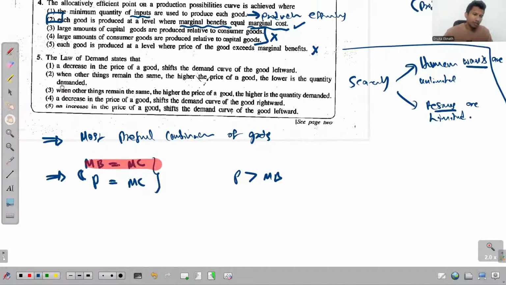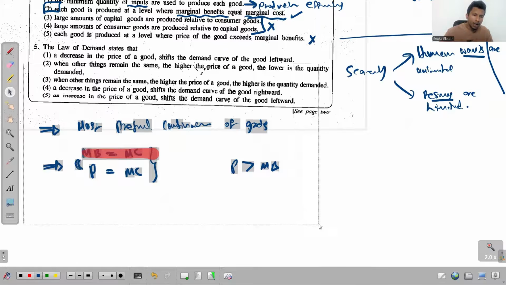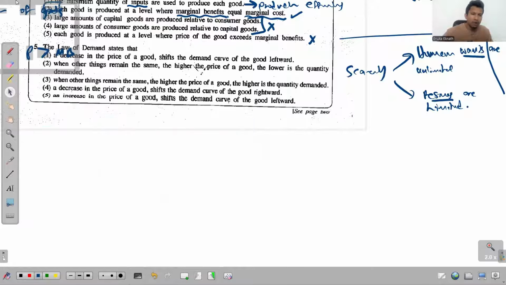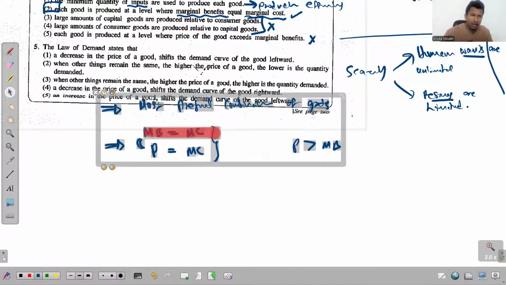The fifth question says the law of demand states that, okay, this is something very simple.